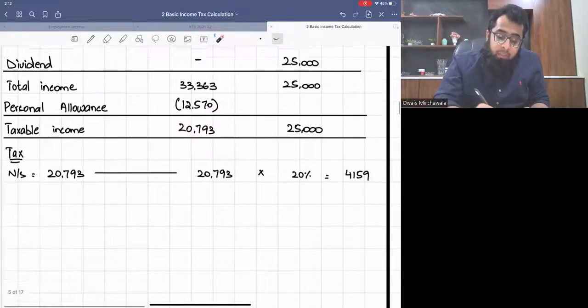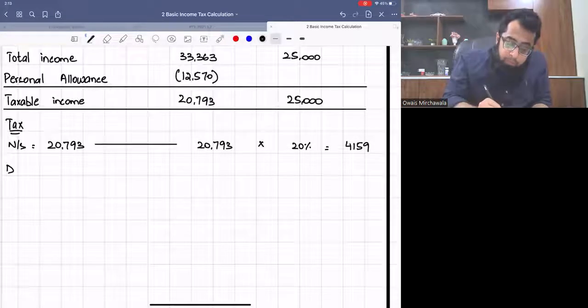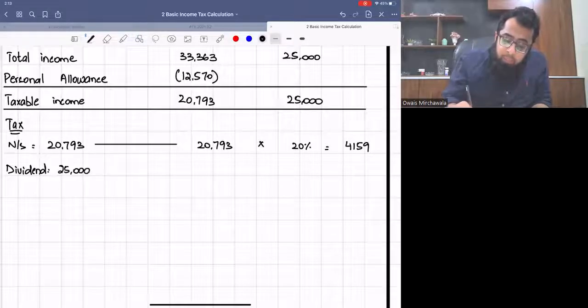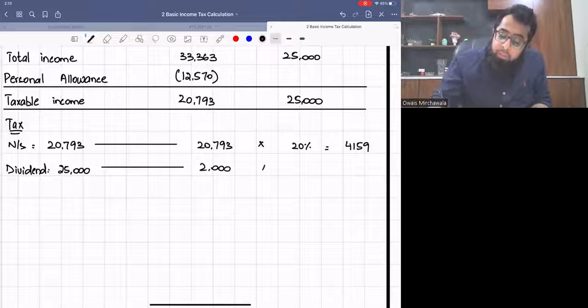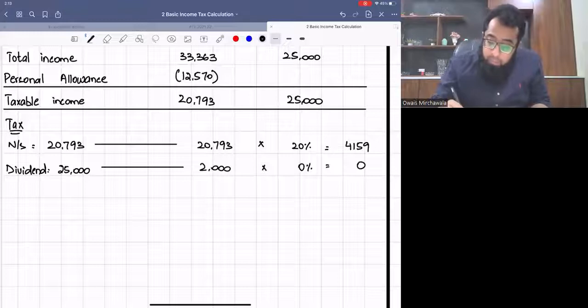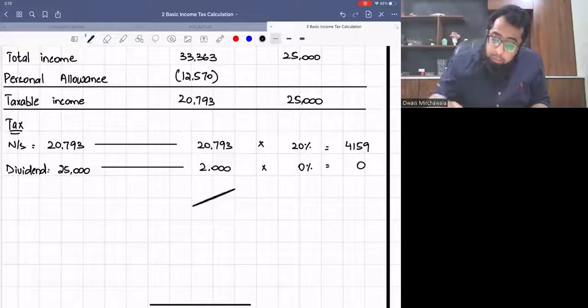Now the dividend income is 25,000. You all know that the first 2,000 of dividend income is always taxed at 0%. So this gives us 0. Now you will look at the basic rate band, what amount is remaining in it.